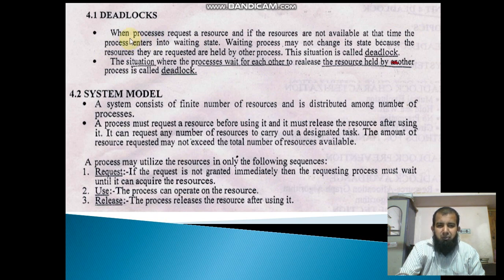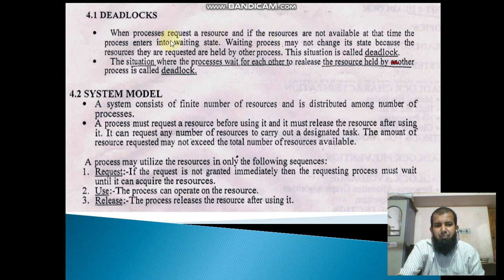Okay, so in a computer there are many processes and there are some resources. Resources means maybe input devices, CPU, memory, all are resources. The process needs some resources. There are many processes and there are some limited resources. For example, CPU. In one computer, how many CPUs are available? One CPU, two CPUs. How many printers are available in one computer? Maybe one or two printers, connected to the computer.